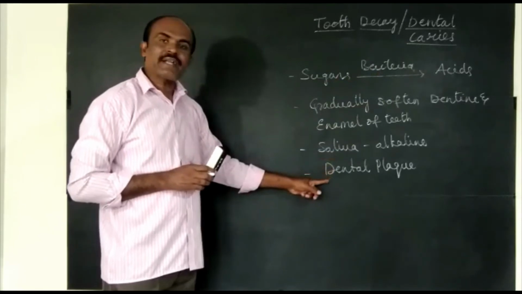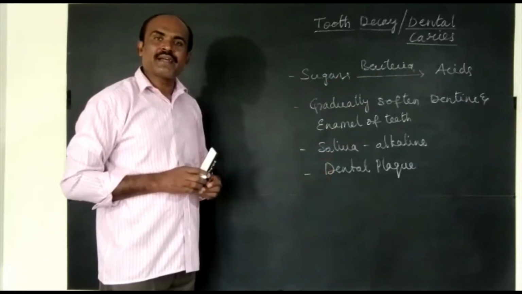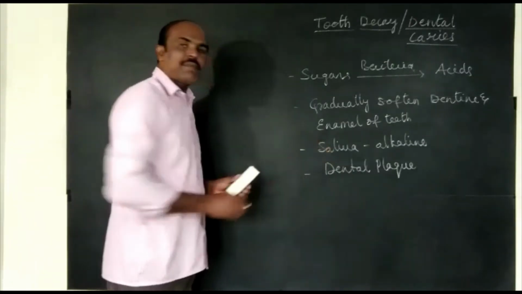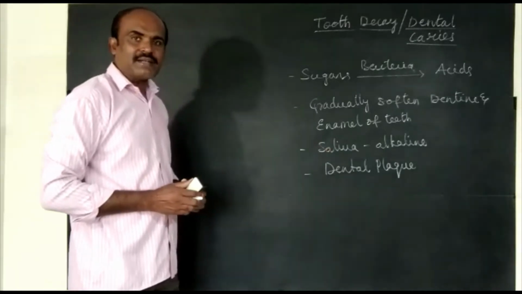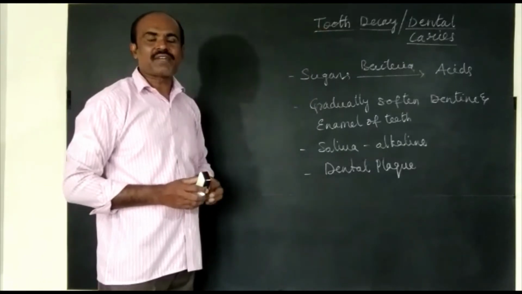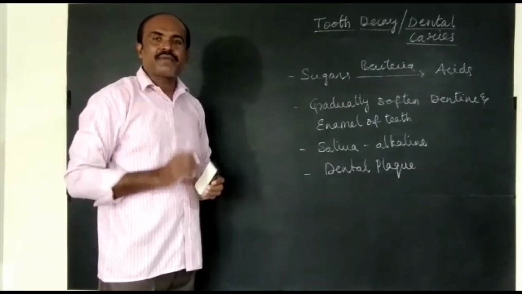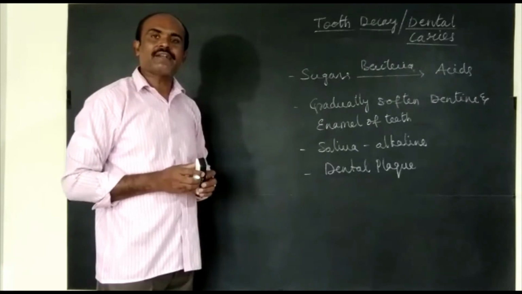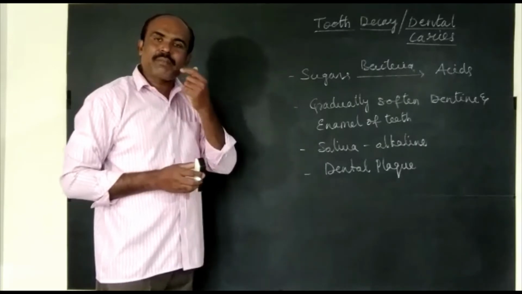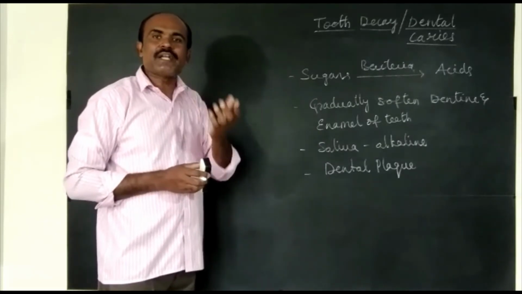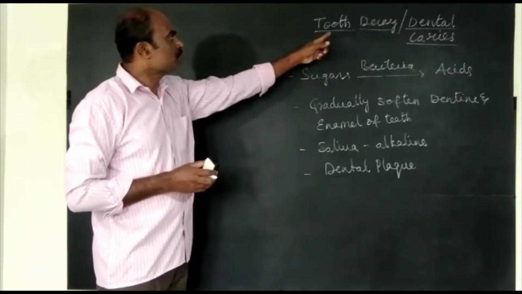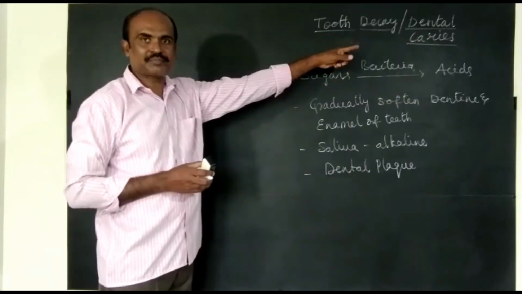So how can we avoid the formation of dental plaque? By brushing teeth after eating food. So dental plaque can be avoided. Then tooth decay can also be avoided by brushing teeth after eating. If we avoid brushing teeth, microorganisms would reach the pulp of teeth and it would lead to inflammation and infection. So this is about tooth decay or dental caries.